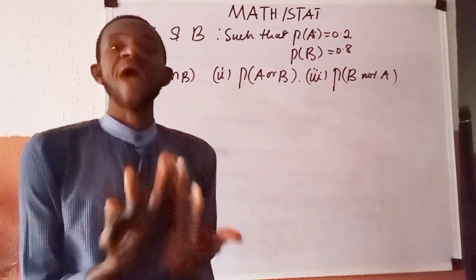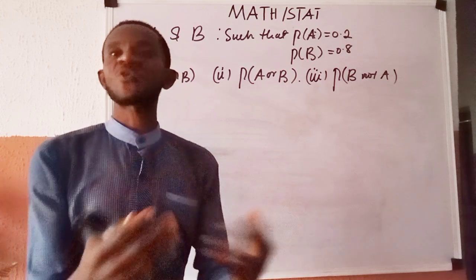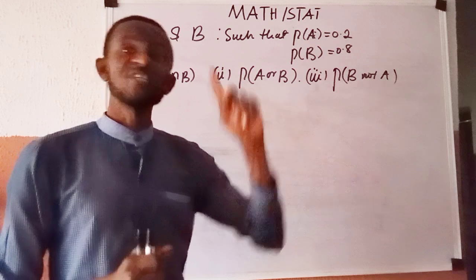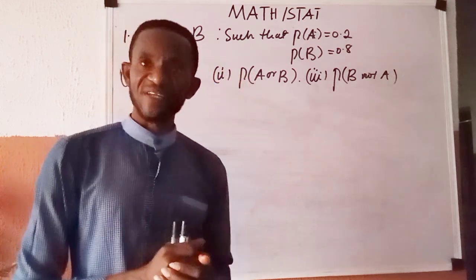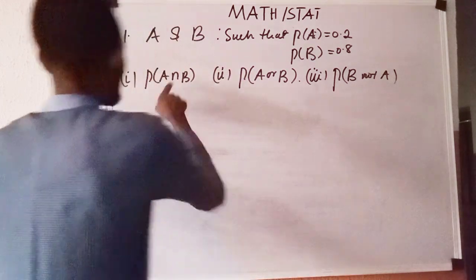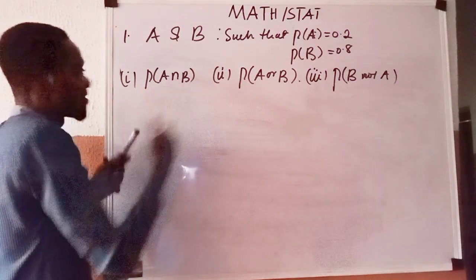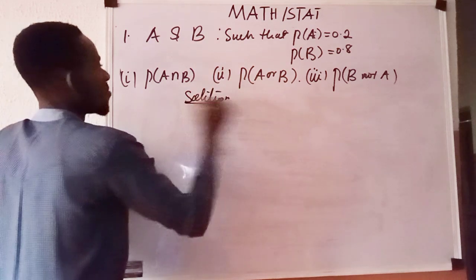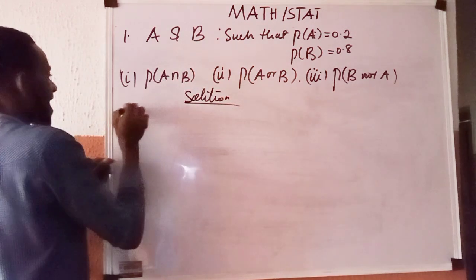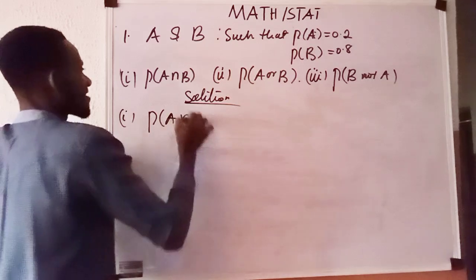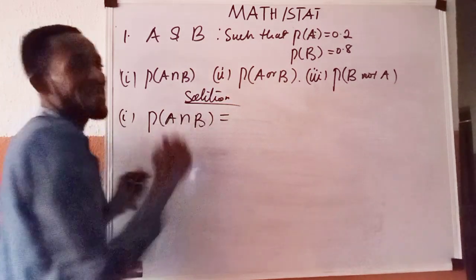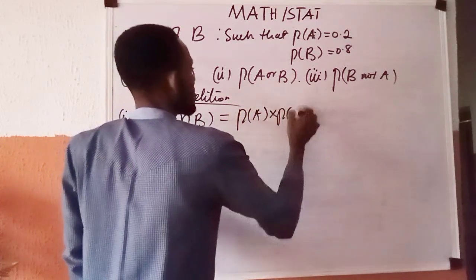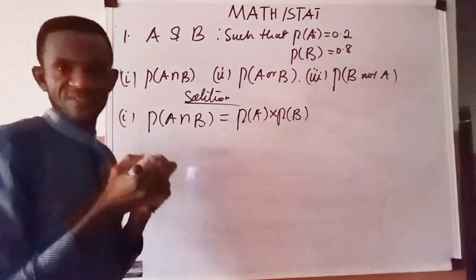So the only thing required of us is to dish out the conditions that A and B should satisfy given that they are independent. What is that first condition? That first condition is what we are going to use to solve I. We established that P of A intersection B, when A and B are independent events, will be P of A multiplied by P of B.